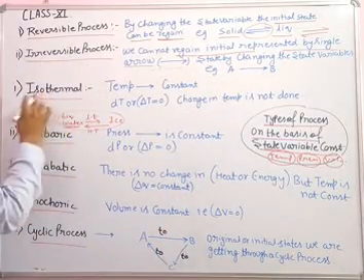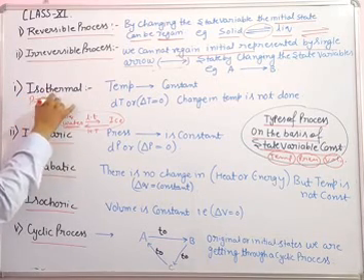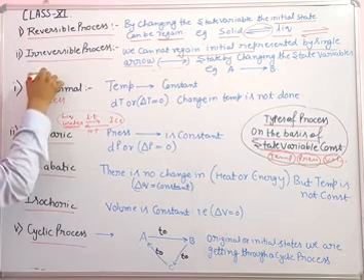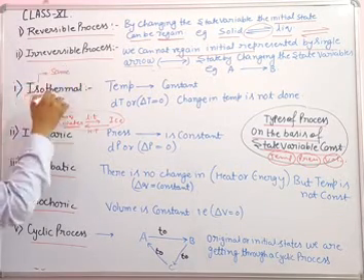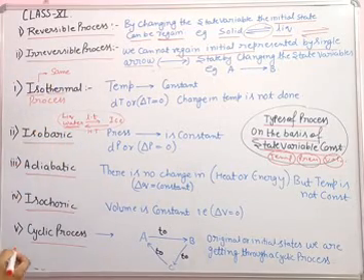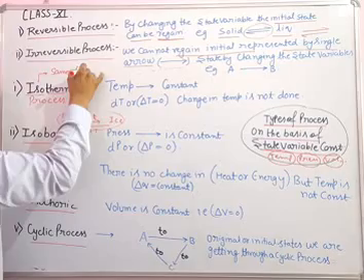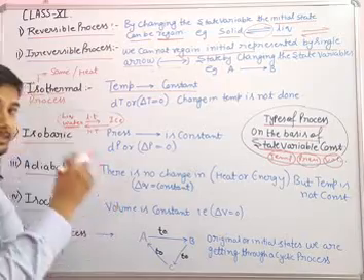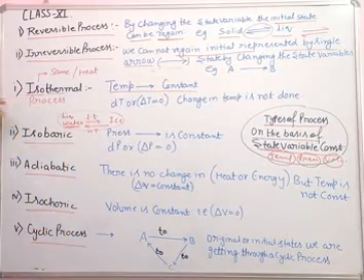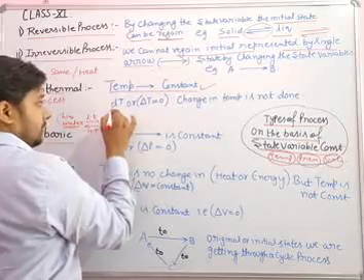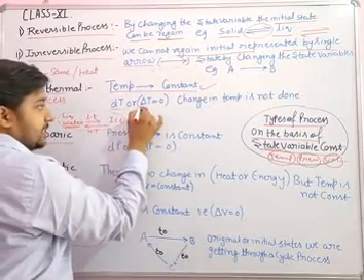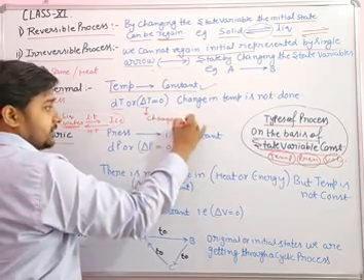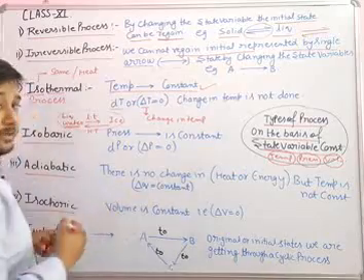Next term is the isothermal process. In this process, the word iso means same, and therm means regarding heat. So same heat, or we can say temperature. So temperature remains constant. In the isothermal process, temperature remains constant, or we can say dT, or delta T. Delta T means change in temperature. Change in temperature remains 0.